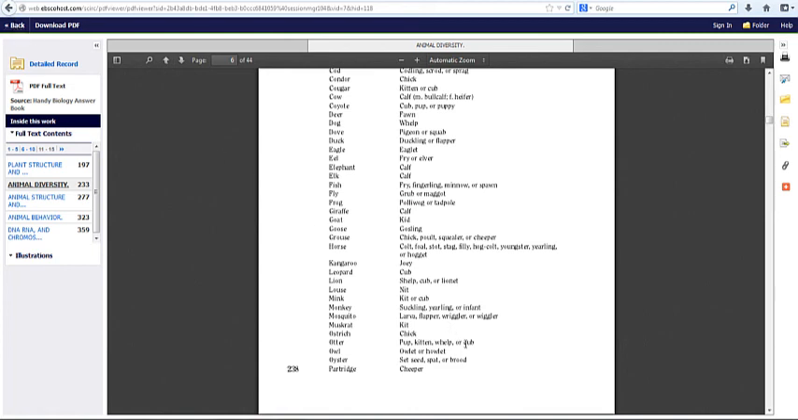So go in and play around with this resource, and remember to specifically mention this one to those students working on science projects this year.